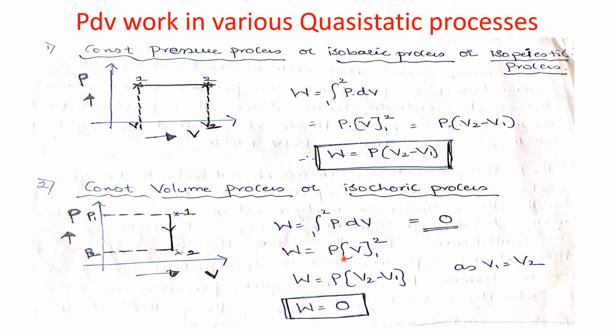Or we can still do the integration: P times the integral of dV is P into V2 minus V1, and the volumes at state 1 and state 2 are the same, so this is 0. Therefore work done W is equal to 0 for a constant volume process. Just remember, whenever a problem mentions a constant volume or isochoric process, work done will be 0 and there is no need to calculate.